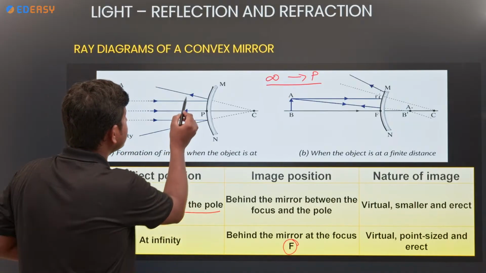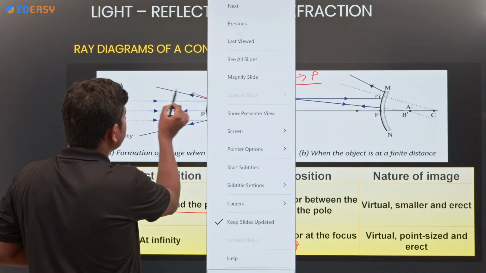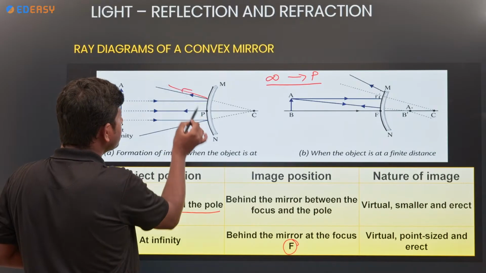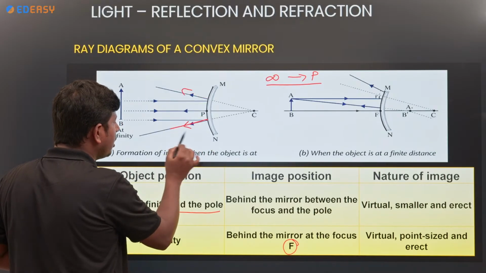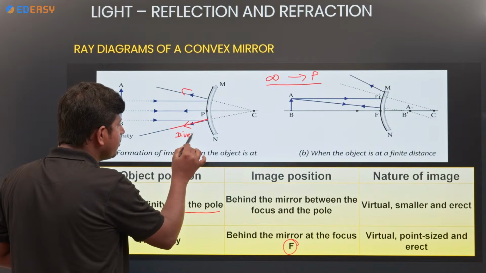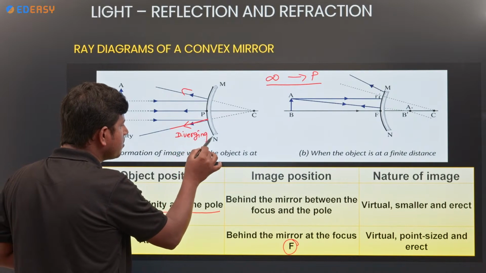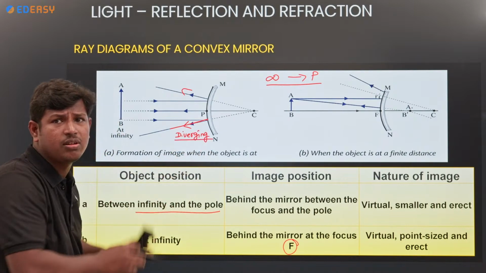Because the light rays are diverging. After striking that, the light rays are diverging. The diverging one, which one? Diverging mirror, which gives it forms the virtual image only.